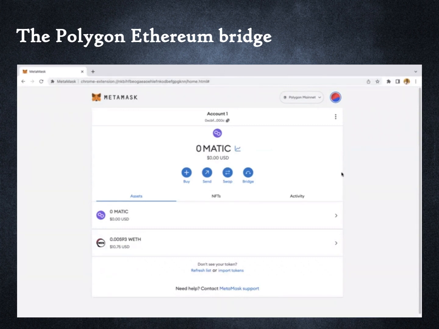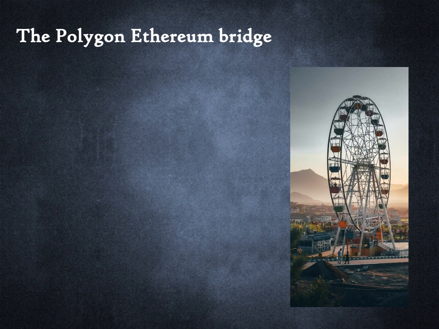Notice that while I transferred 0.006 Ether, the amount that I received on Polygon is a little less by an amount equivalent to 12 cents in dollar terms. This is what is paid to the Polygon network for providing the bridge and is separate from the gas fees paid to the Ethereum network. We will come back to this shortly. Let us step back and reflect for a minute on what happened.